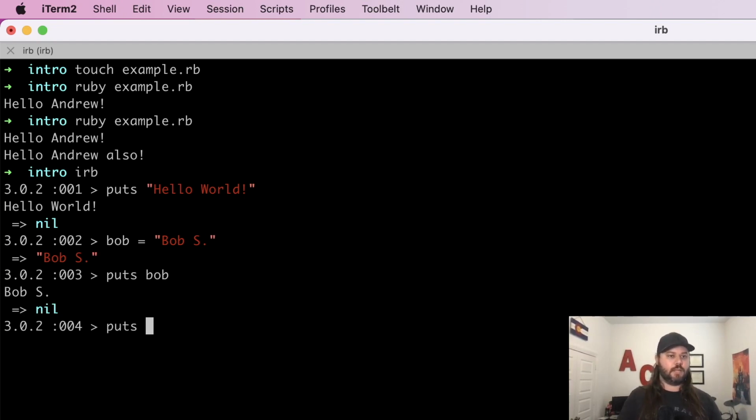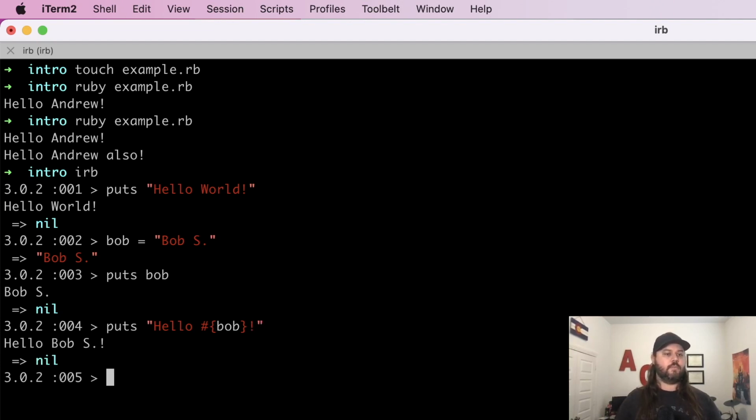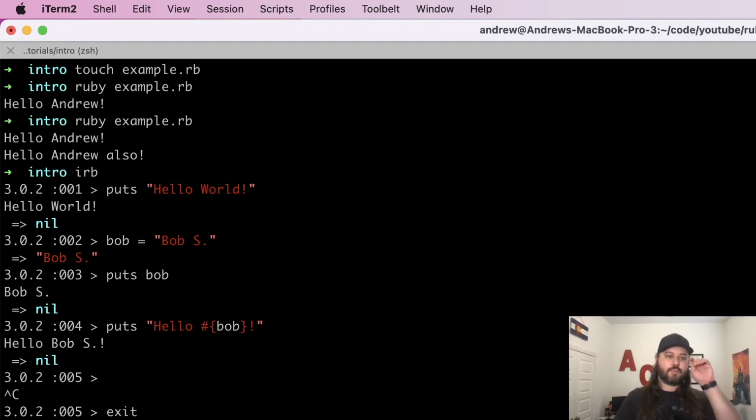We could also do something like puts, and this is called interpolation. And so you can embed a variable into a string here. So we could say hello and name. Now we have to surround this with a hashtag and some curlies. And then from there, we'll add an exclamation mark at the very end. And then we can do this. It says hello Bob S. And that is outputting using the REPL. So you can continually do this forever. And then to get out of this, you can do exit, and that'll take us back to this prompt here.